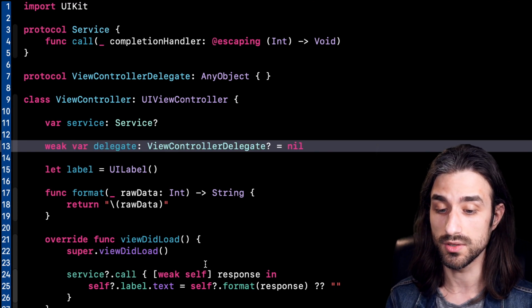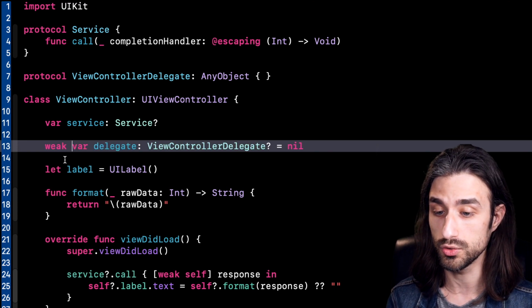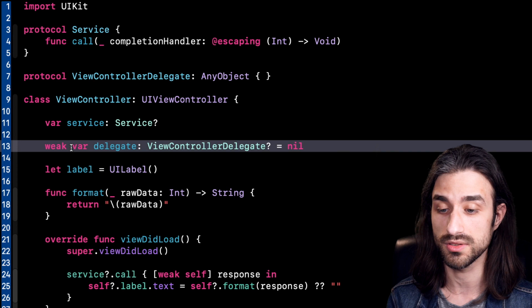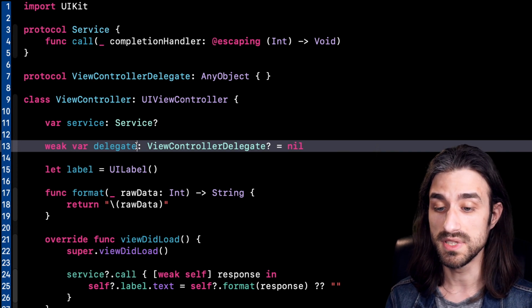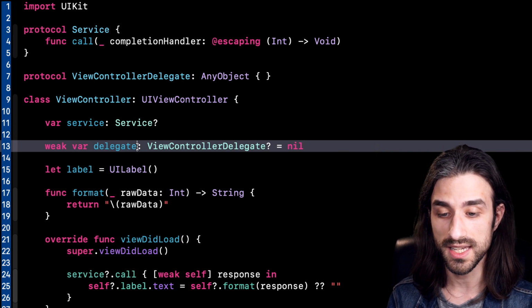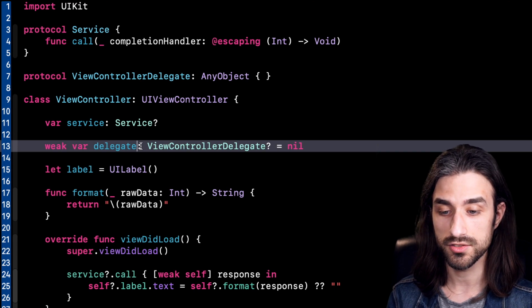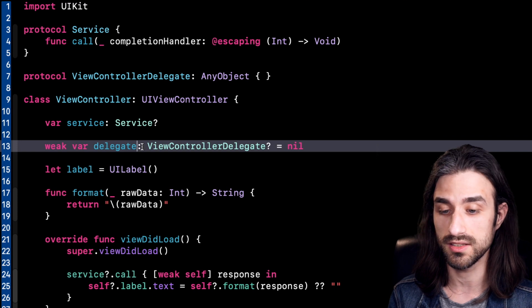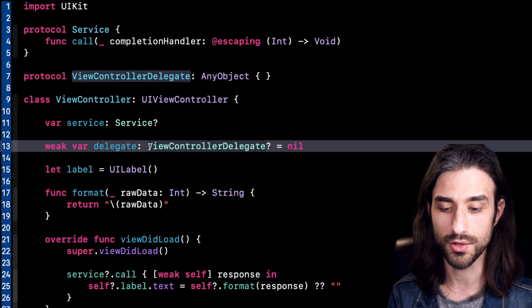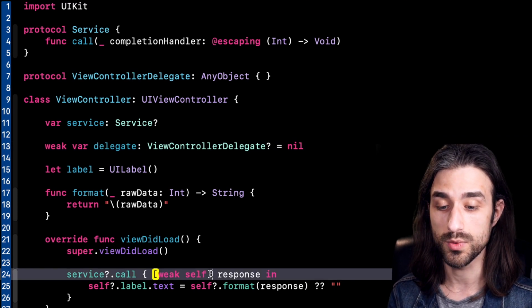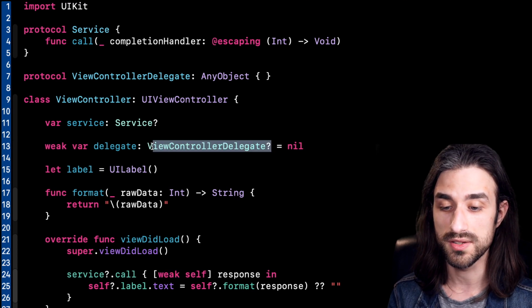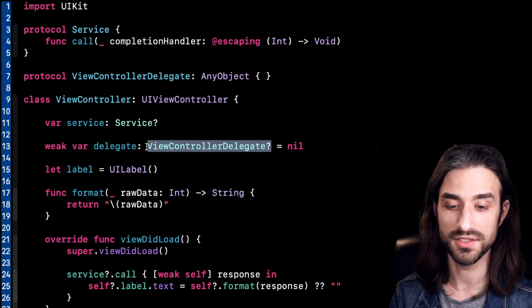Just as we have used it in the capture list of a closure, we can also use weak as an attribute in a property. And when we declare our property as weak, it has the same meaning, the same semantics as in the closure. It means that the delegate property is not going to retain the reference that it stores. And as soon as the object that it references goes out of memory, well, the property is going to be set to nil automatically. And of course, a consequence of it is that just like with weak self, the type associated with a weak variable must be an optional value, because it can be set to nil.